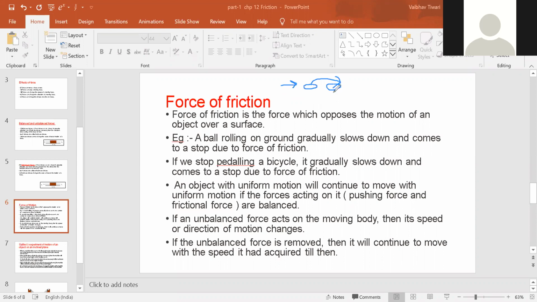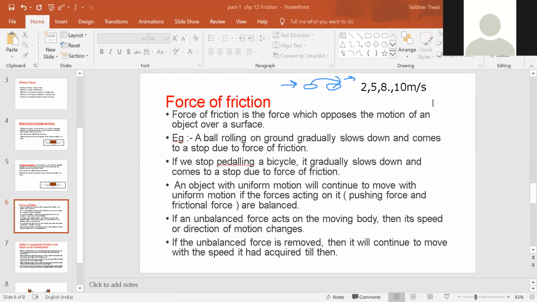While pushing, your bicycle will keep moving forward and its speed will keep increasing. Suppose initially it was 2 meters per second, then it became 5, then 8, and finally the speed became 10 meters per second.